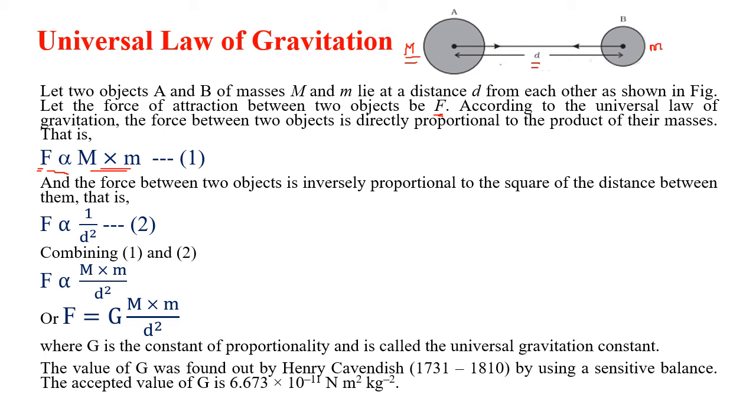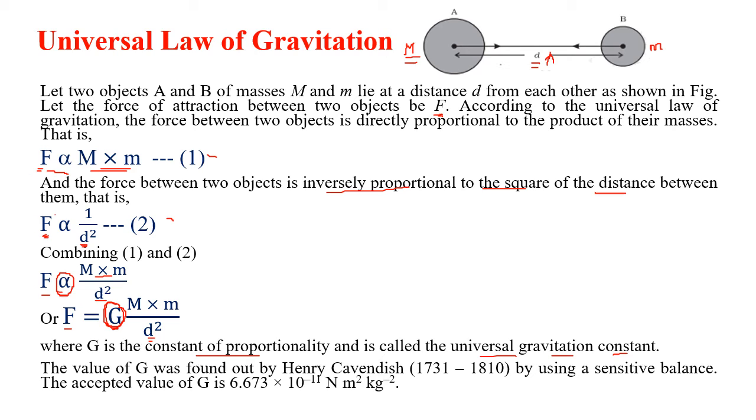But it is inversely proportional to the square of the distance between them. That is, if d is increasing, F will be less. If d is more, F will be less. And if d is less, F will be more. So inversely. Now combine this 1 and 2, you will get F is proportional to M into m upon d square, and for the proportionality we will put F equal to G M into m upon d square. Now this G is called the constant of proportionality or universal gravitation constant. Why is it called the universal gravitation constant?